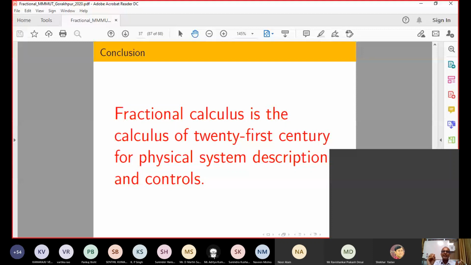Otherwise you are not able to track that model, meaning whatever analysis you perform is not exact. Whatever mismatch there is, that is taken care of by robust control action. Due to that reason, they say that for control purposes, exact modeling is not required.